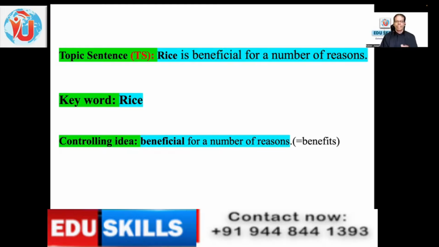The keyword here is rice, and that keyword will be repeated, or its synonyms or references will be repeated a number of times in the paragraph, which means that is the main idea, or it speaks about rice. But about rice, you can speak a lot of things.